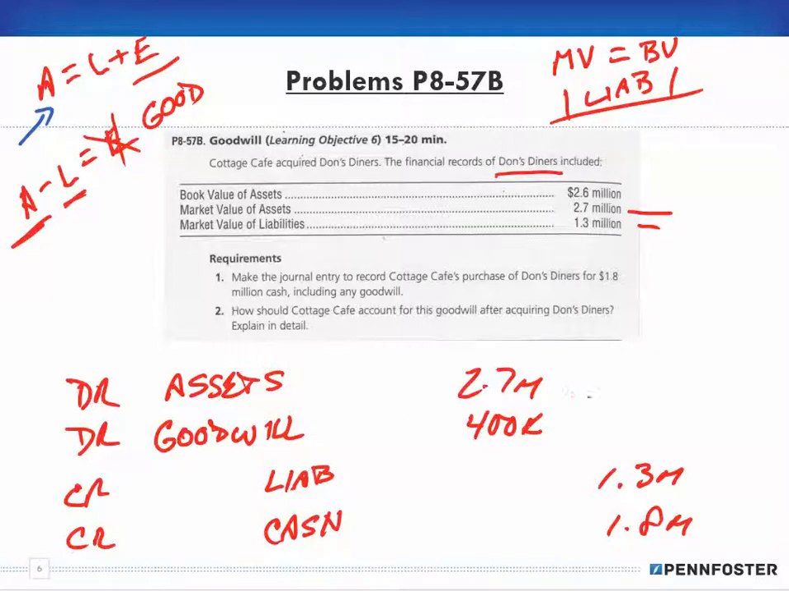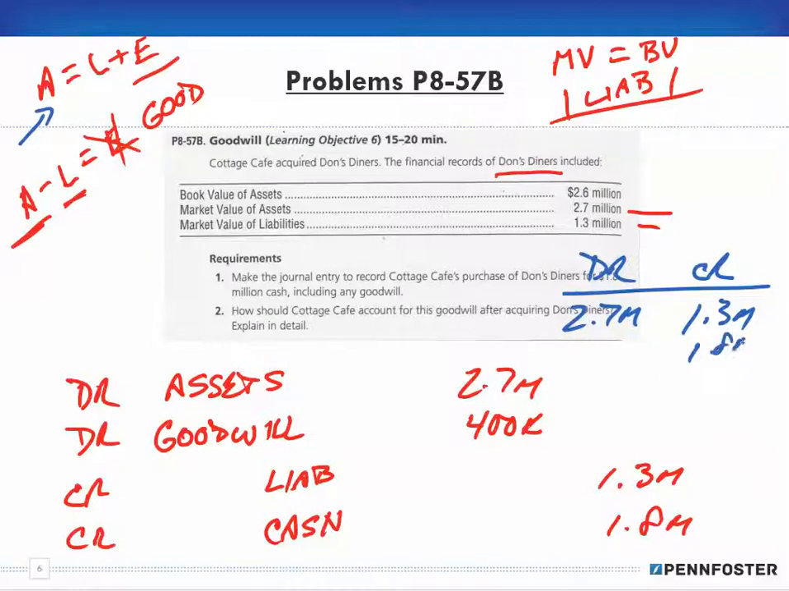So if you did all of those calculations and you came out with 400,000, you could be thinking, well, is that number right or wrong? Well, then let's go ahead and make this journal entry and see if we're right or wrong. When I put my assets on, I have debits and credits, right? I have 2.7 million. For my credits, I have 1.3 million and 1.8 million, and that total is 3.1 million. Well, the difference between the two is 400,000.